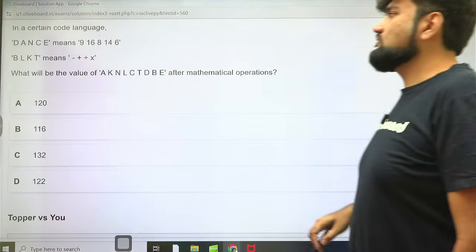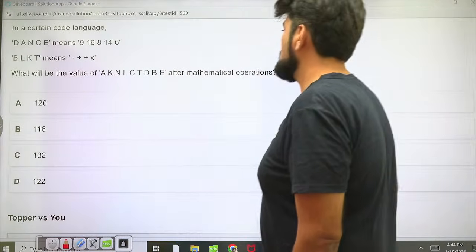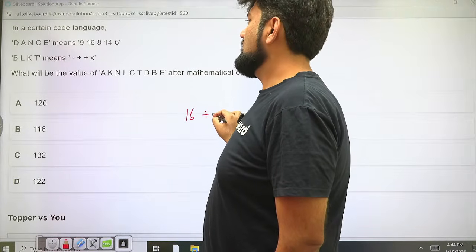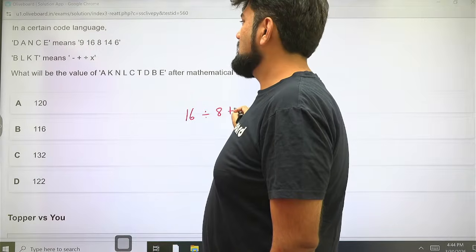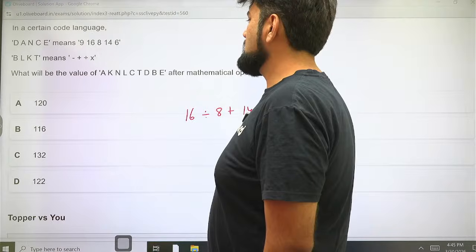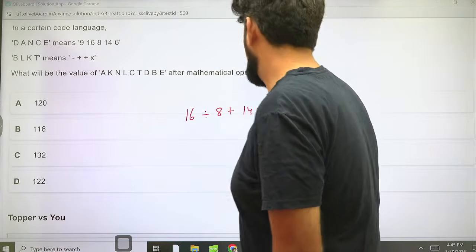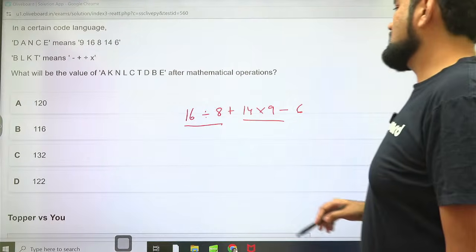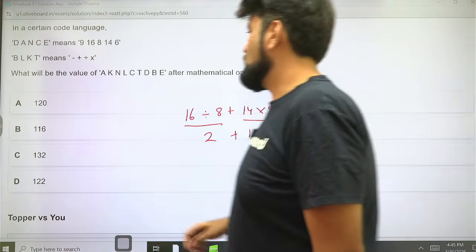In a certain code, dance means this, BLKT means this. What will be the value of this after mathematical operations? So we have A, 16, K means divide, N means 8, L means plus, C means 14, T means into, D means 9, B means minus, E means 6. So this is 2, 126, 122. Option D.